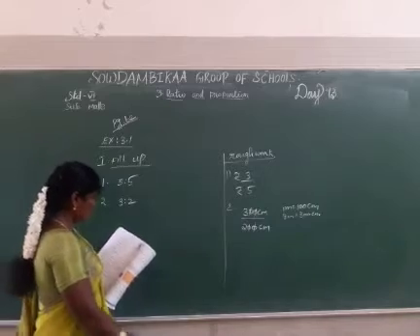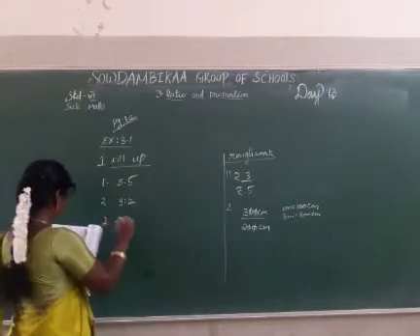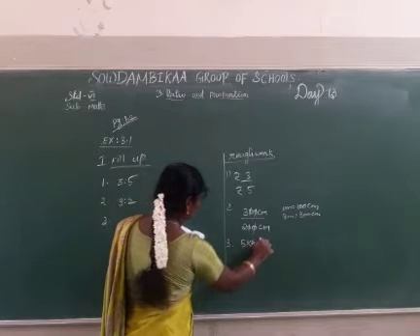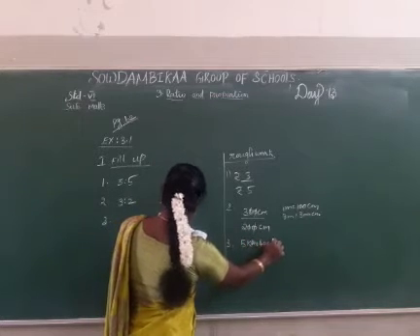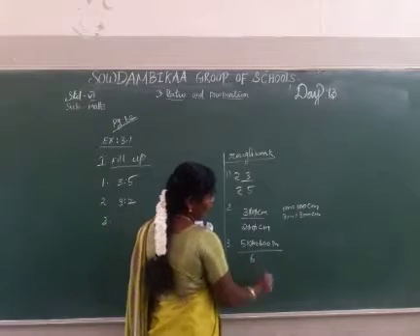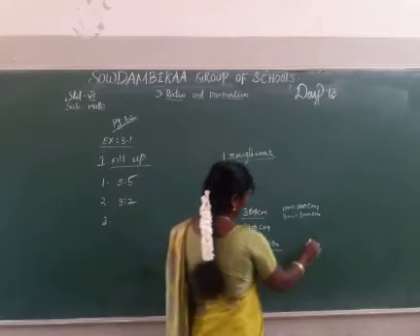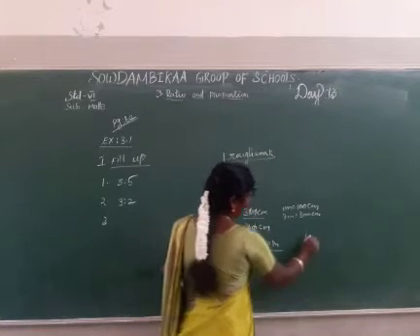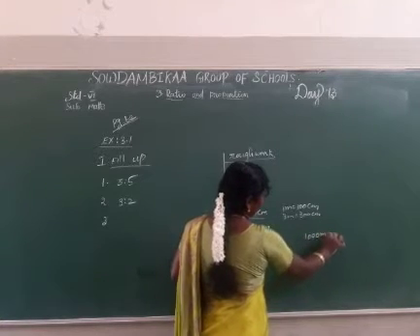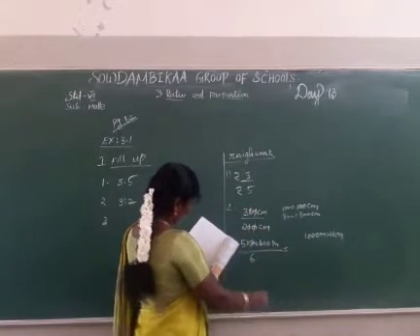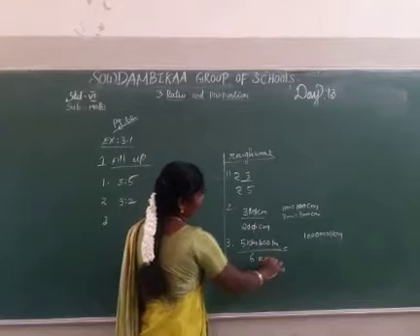Next, the third one. The ratio of 5 kilometer 400 meter to 6 kilometer. 1 kilometer is equal to how many meters? 1000 meters equal 1 kilometer.